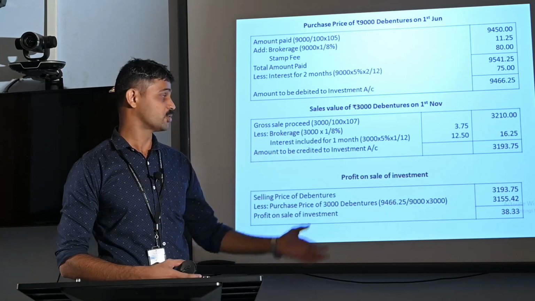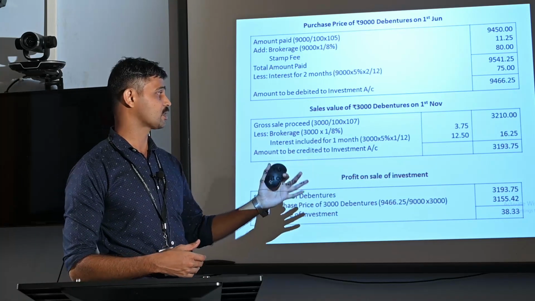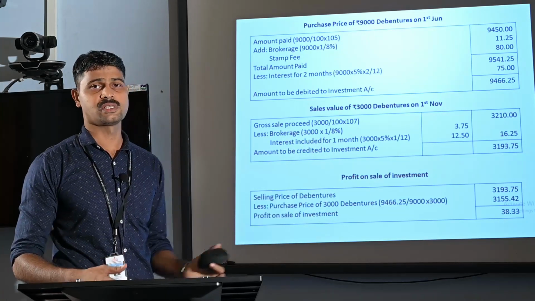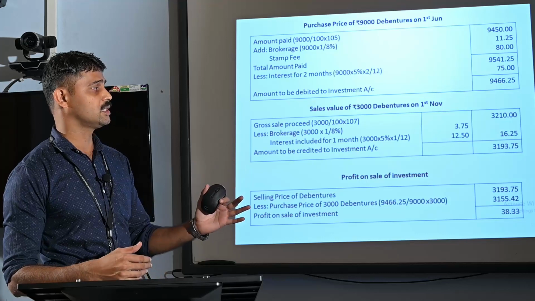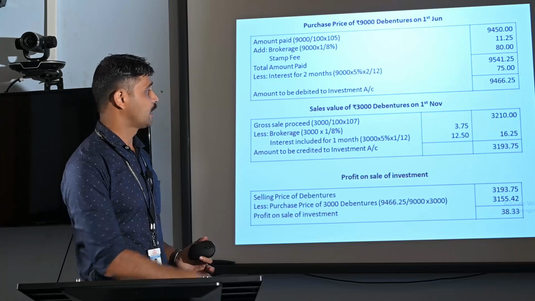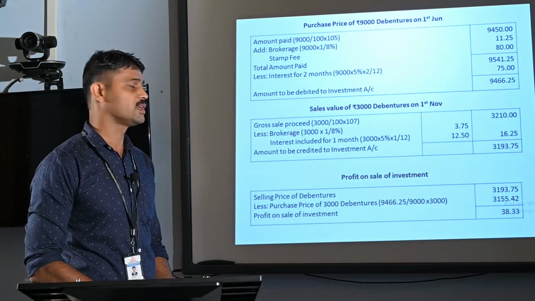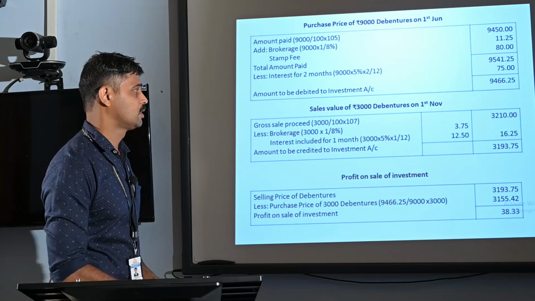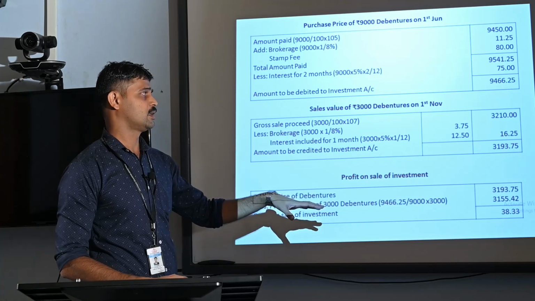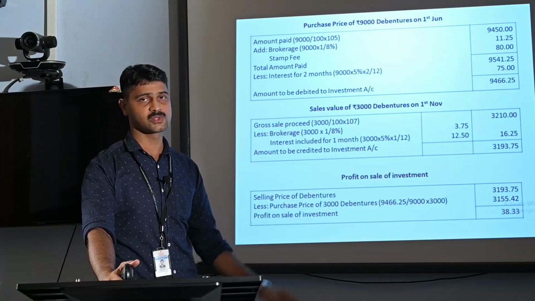Then the amount to be credited to the investment account after deducting these two amounts, that is the selling expenses and also the accrued interest for the investment, is rupees 3,193.75. So 3,193.75 is the amount to be credited in the investment account, and rupees 12.5 is the amount of interest to be credited in the books of the investor. As here is a sale of investment on 1st November, we have to check whether there is any profit or loss on sale of investment.